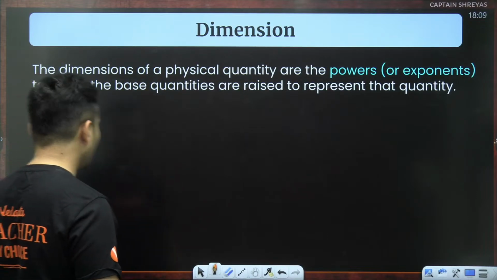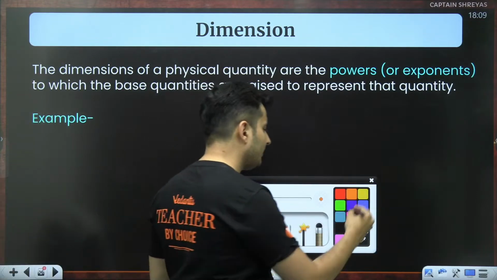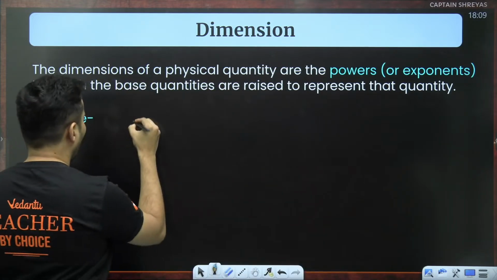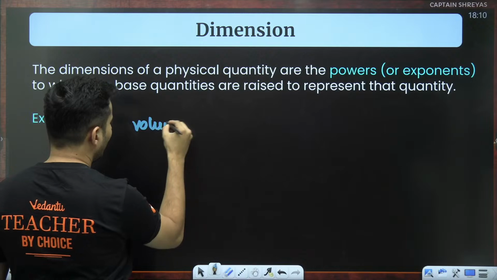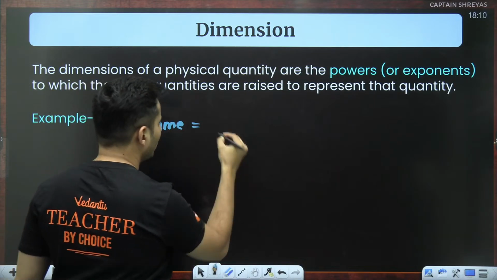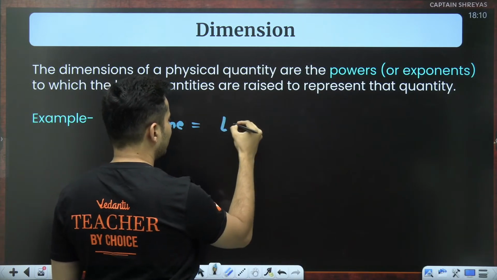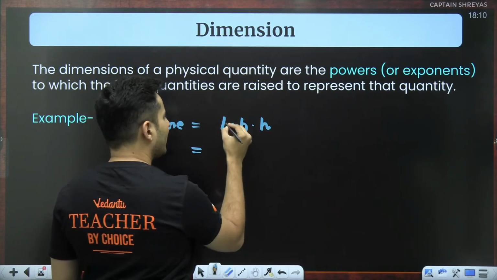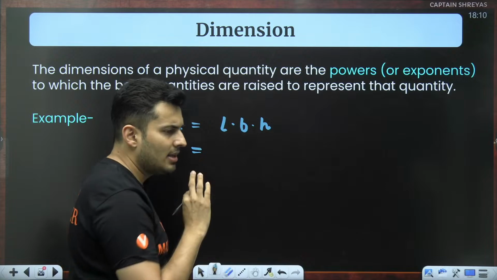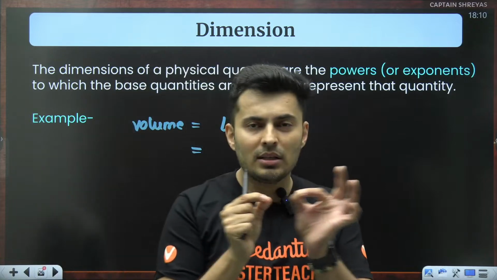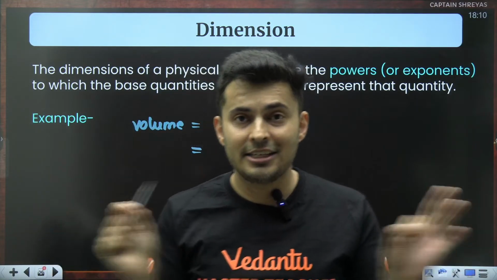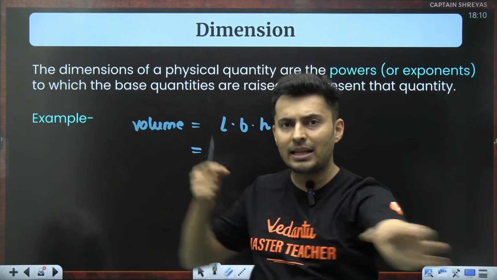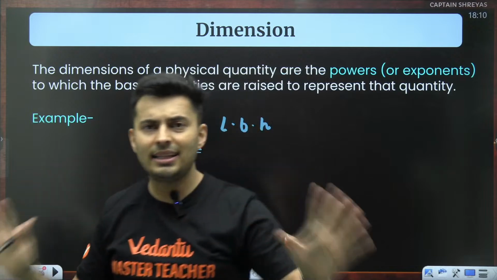Let me explain this with a simple example. Say I tell you volume. What is the volume of a cube? It is length into breadth into height. At the end of the day, length, breadth and height are all dimensionally length.